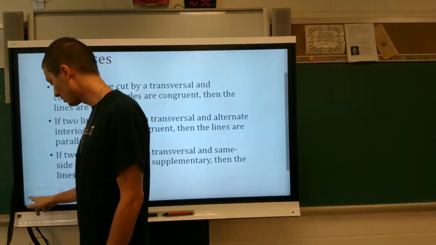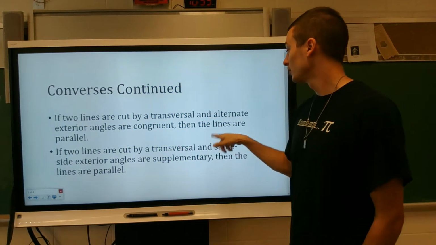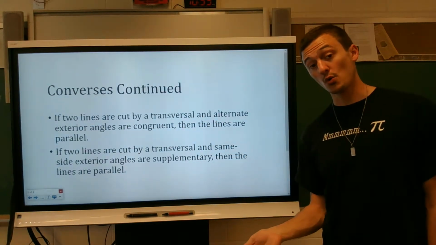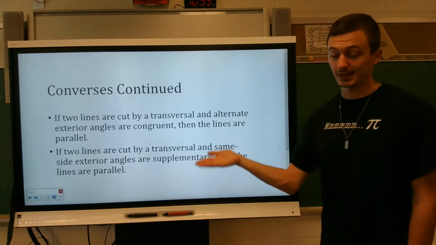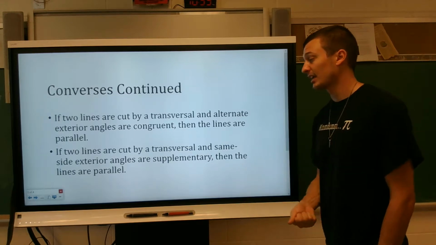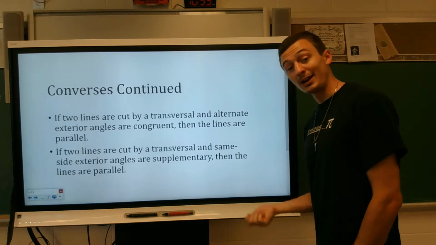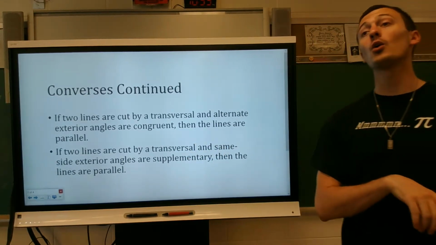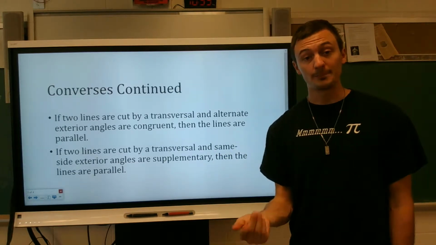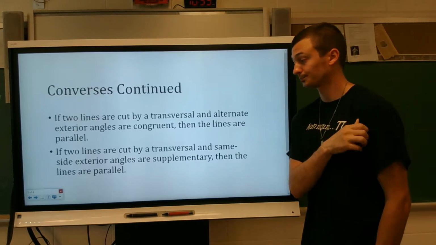There's two more. The alternate exterior angles. So if alternate exterior angles are congruent, then the lines are parallel, because we know that if the lines are parallel, then alternate exterior angles are congruent. And the last one is that if same side exterior angles are supplementary, then the lines are parallel, because we know that if the lines are parallel, then same side exterior angles are supplementary. So again, this is all converses. The converses of all of these statements are true.